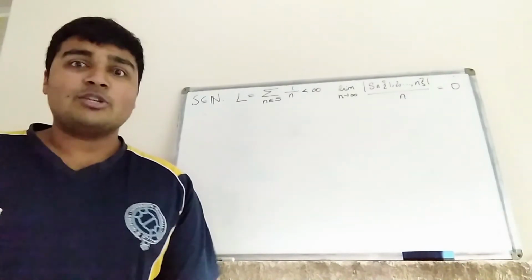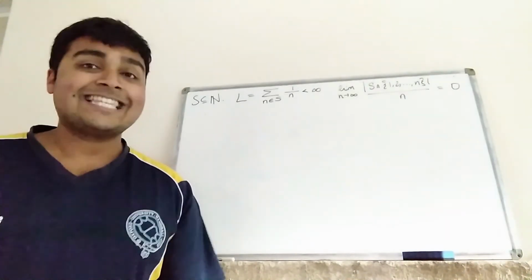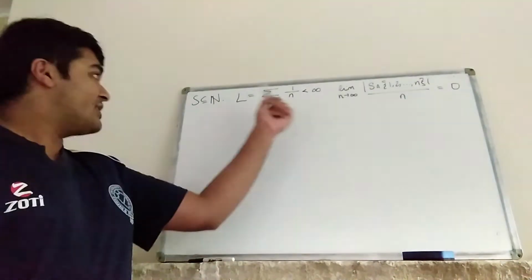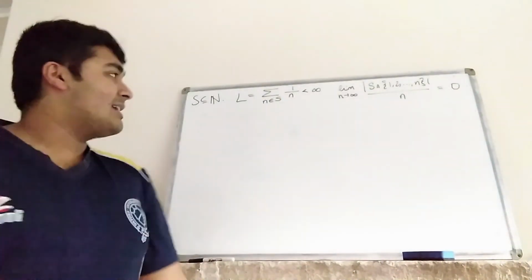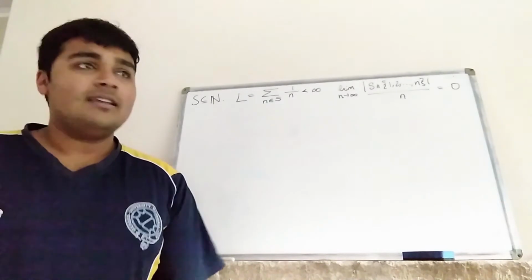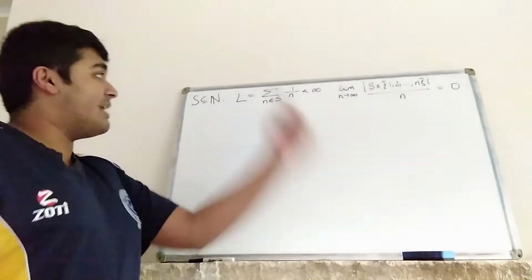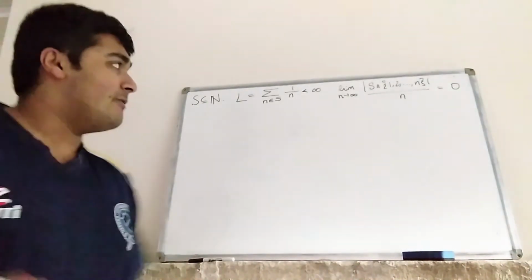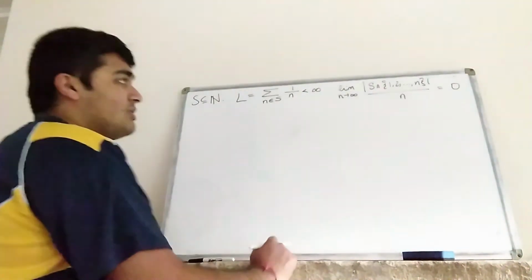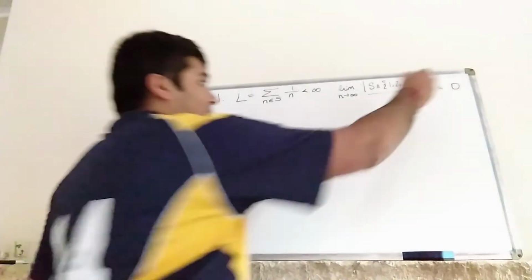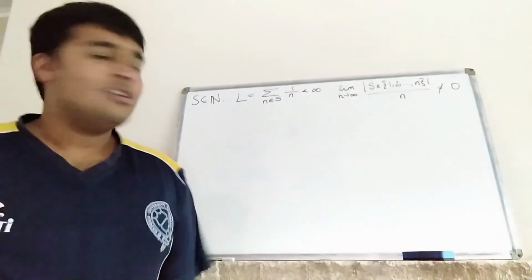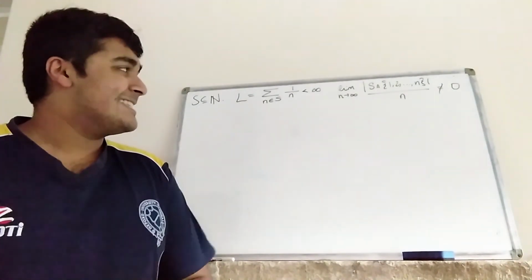Okay, so now what we're going to do is suppose a counterexample exists, i.e. there exists some subset of the natural numbers S for which the sum of the reciprocals of the elements in S converges to some finite number, which here I'm going to call L, but the limit as n goes to infinity of the cardinality of S intersect {1, 2, 3, all the way up to n}, divided by n, does not equal 0. So that's our contradiction. We're assuming some counterexample exists.